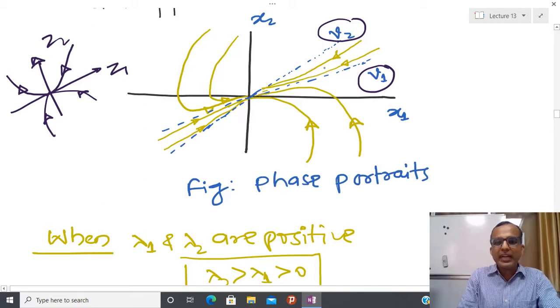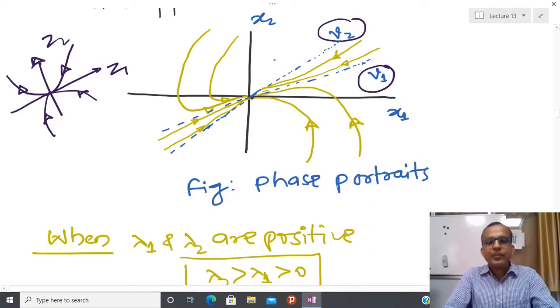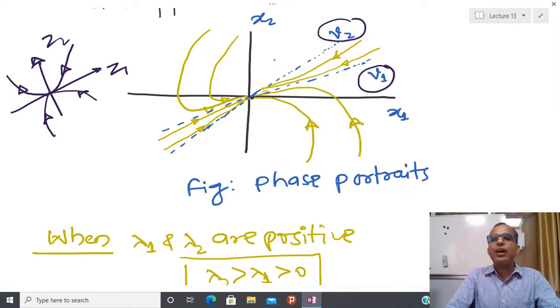So due to that reason I can tell that the trajectory is going to again become tangential at this point, particularly this point, and parallel at infinity. And in this way I can again construct the original trajectory x1 and x2. So first I construct the trajectory in z1 and z2, and after that using the idea of the eigenvector I can again construct the trajectory in the original plane x1 and x2.